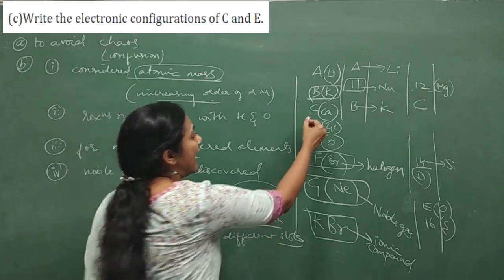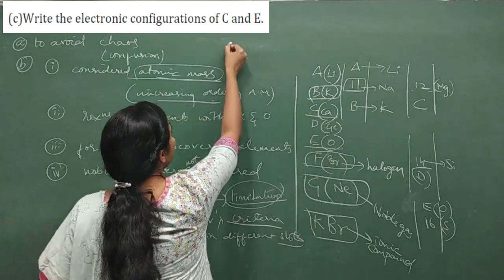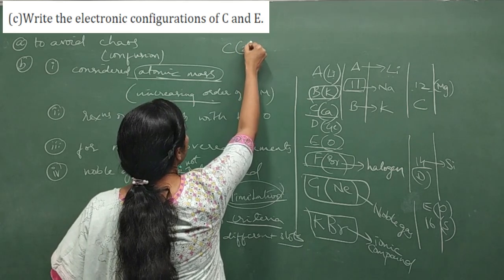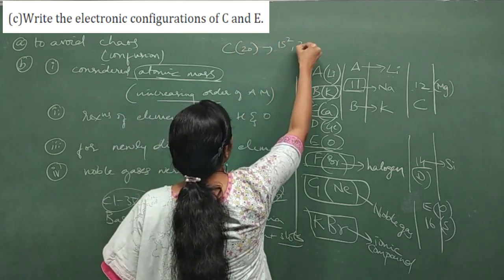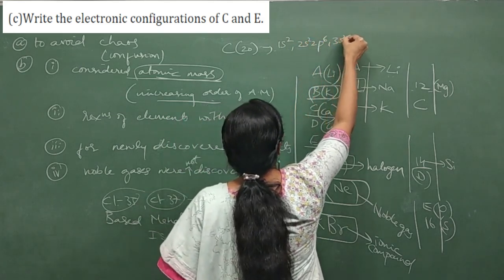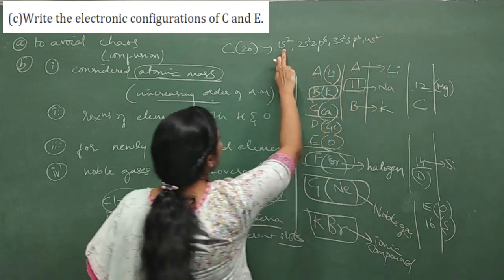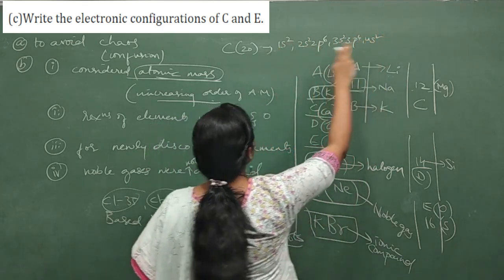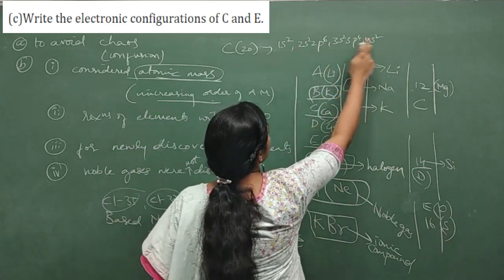Fine. Third one, write the electronic configuration of C and E. What is C? Calcium. What is E? Oxygen. So calcium's electronic configuration, atomic number 20, right? So I can write 1s2, 2s2, 2p6, 3s2, 3p6, 4s2. So did I give position for the 20 electrons? 6 plus 4, 10. 6 plus 4, 10.